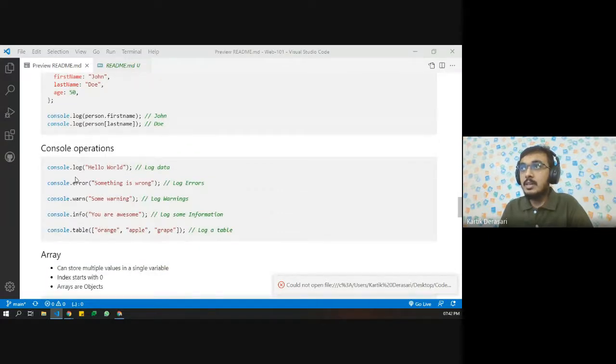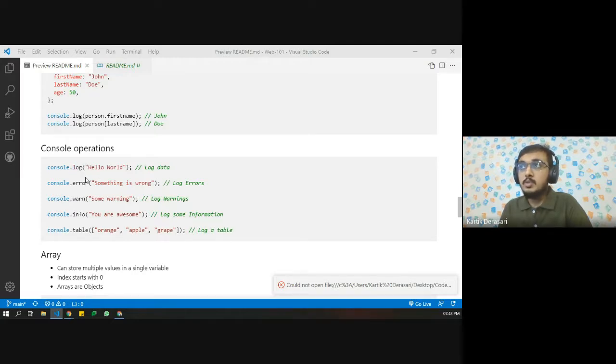After that, coming to the console operations. We already saw the console.log function. Whenever we want to print something inside the console, there are different ways we can print this. For example, if we just want to log some data, then we simply need to use the log function.